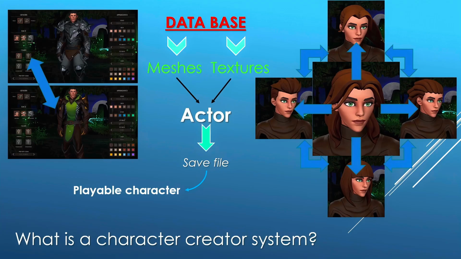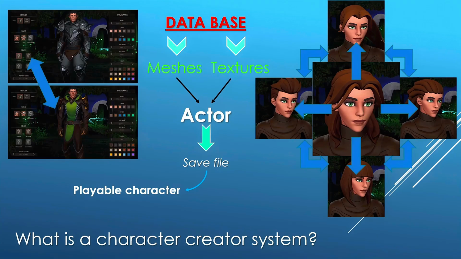The system, in fact, or what we call a character creation system, is about finding a way to take an actor, which can be anything, it could be a pawn or whatever, and change its meshes and textures. Those meshes and textures come from a database. So when I click on a button, what I am telling the system is, hey, why don't you look in the database for the meshes and the textures to change them in a given actor.